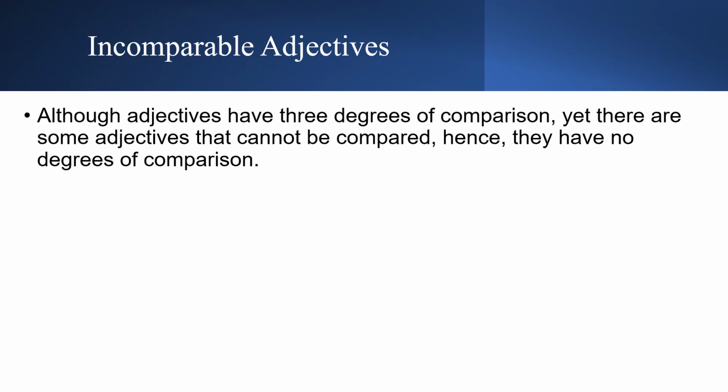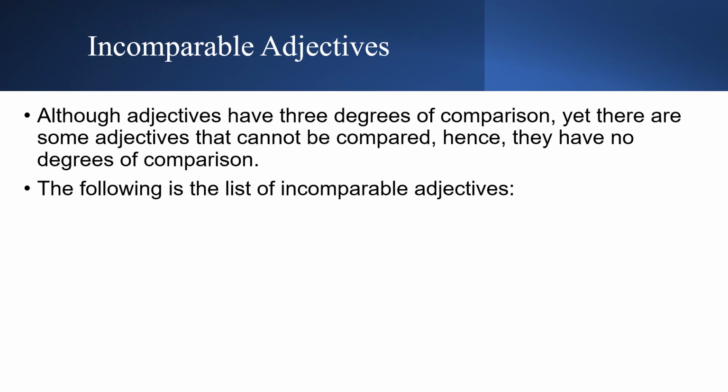For example, somebody is very, very hardworking, and the other person is hardworking but not that much. So they have different levels of this potential. Although adjectives have three degrees of comparison, yet there are some adjectives that cannot be compared. Hence, they have no degrees of comparison, but they are still real adjectives.